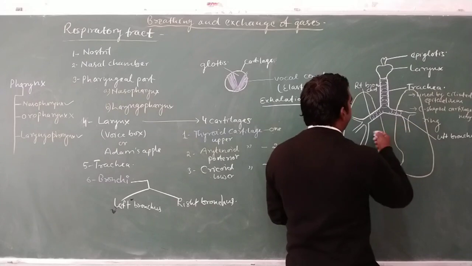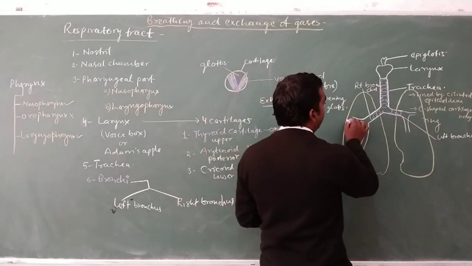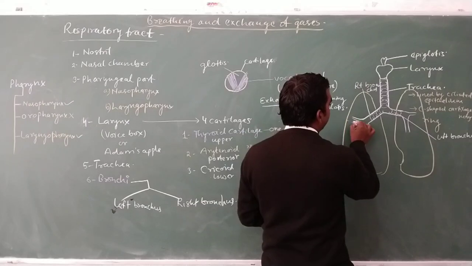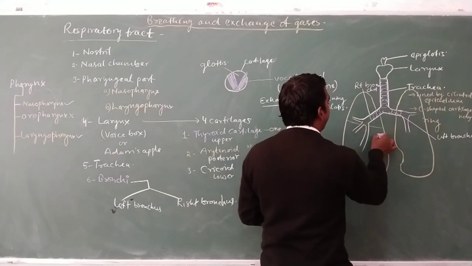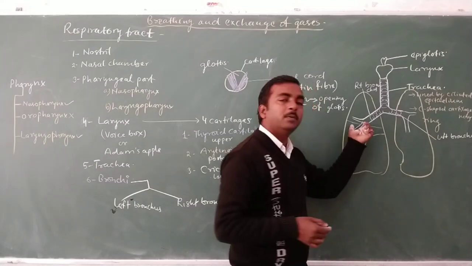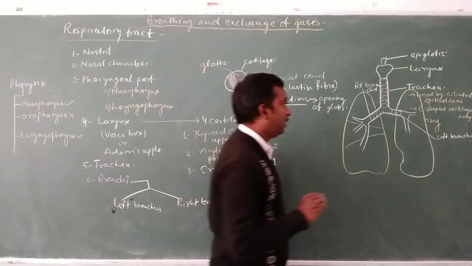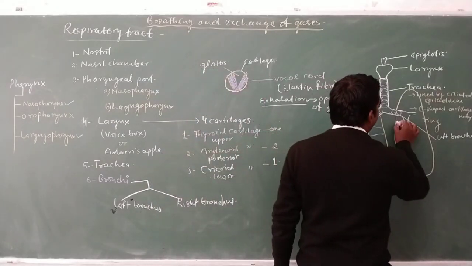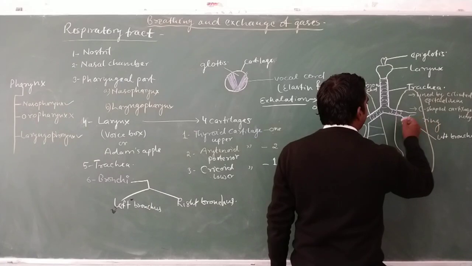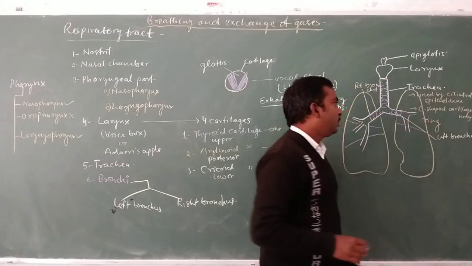So in the right lung there are three lobes. Three branches of bronchi enter the lobes of the lung, while in the case of the left bronchus there are only two lobes.